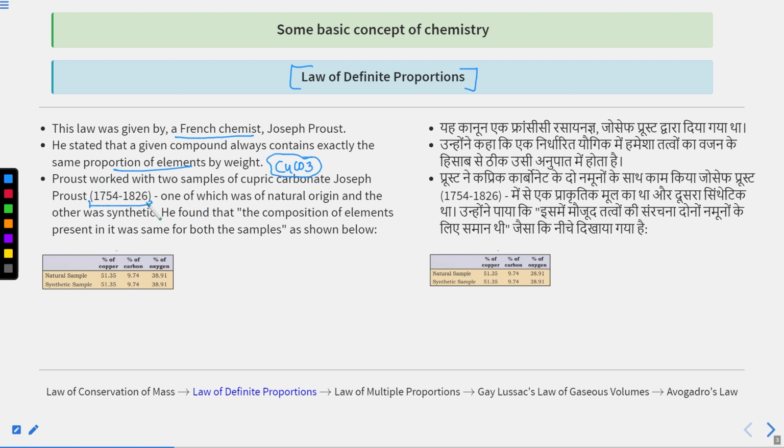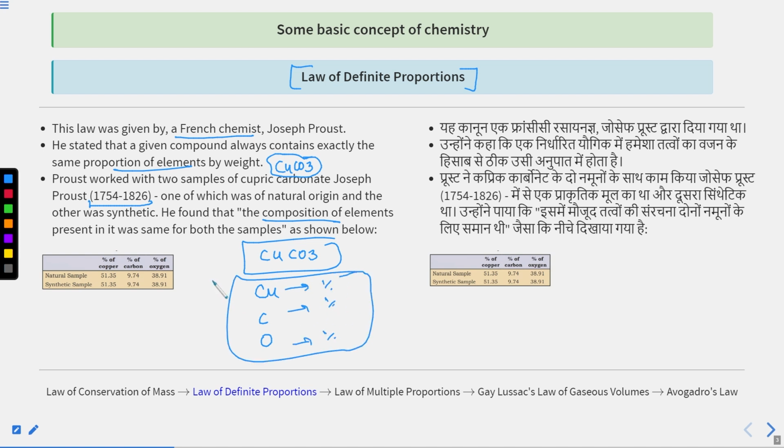Joseph Proust, 1754 to 1826, worked on several compounds in his lifetime, one of which was of natural origin. He took one sample of natural origin and one sample that was synthetic, and he found that the composition of the elements present in cupric carbonate, copper, carbon and oxygen, the percentage of these elements is the same in both cases. You can see here the tabular form.